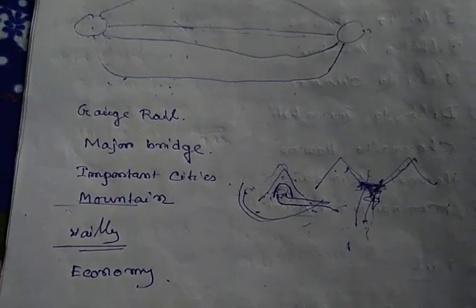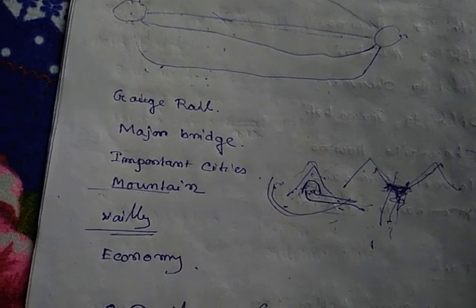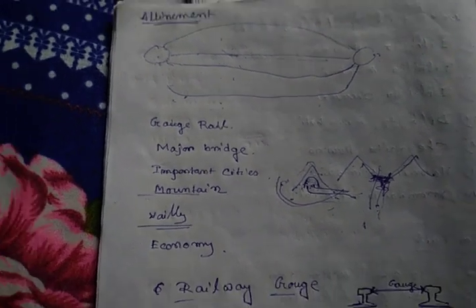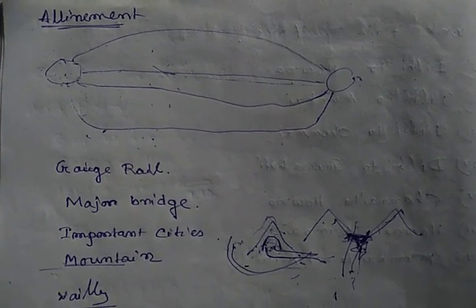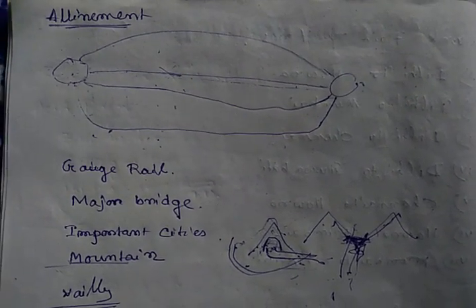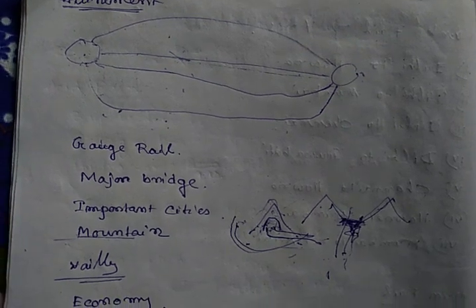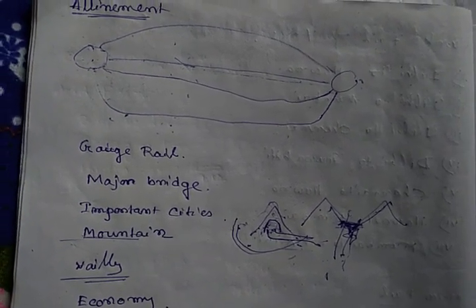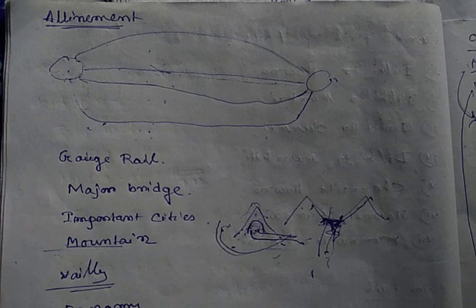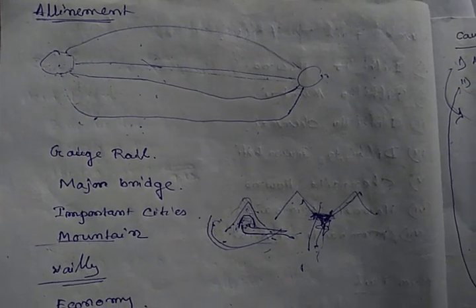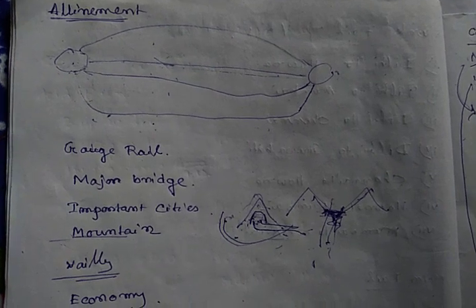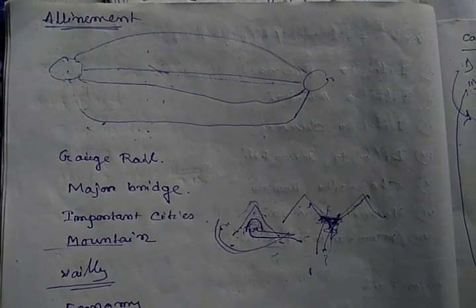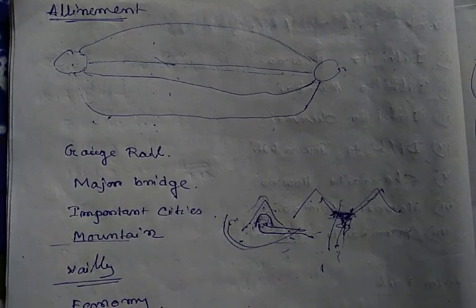For railway track selection, we have to take some conditions, and these are alignments for this railway track. These alignments are considered as topography and our